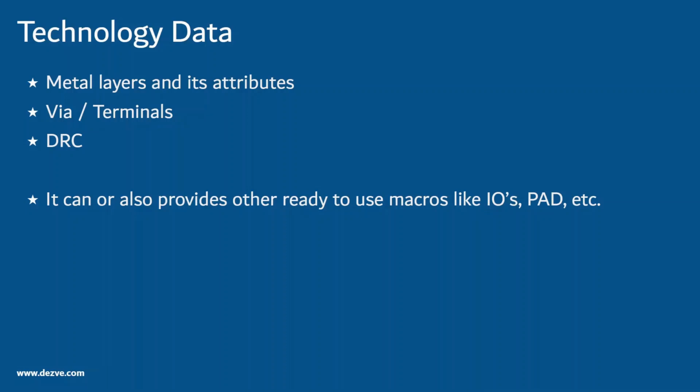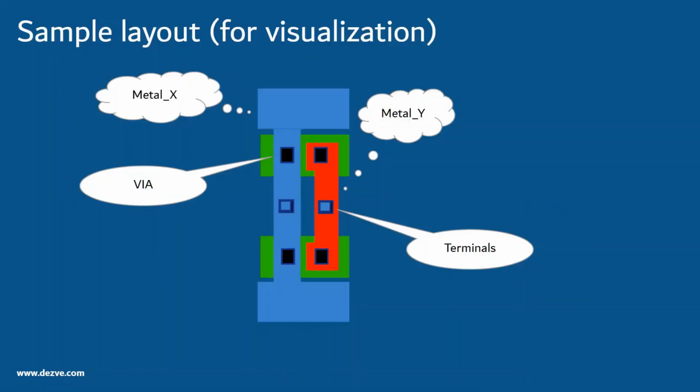Let us take an example and visualize this. Let us assume this to be a layout of an NMOS. You can see different metal layers being used. You can imagine it to be a building, assuming each metal layer to be on a different floor. The via connects between floors and the terminal allows us access. These individual blocks can then be instantiated and connected in an appropriate manner to achieve the desired functionality.